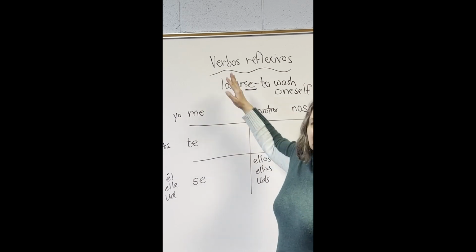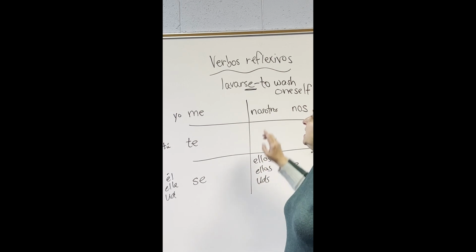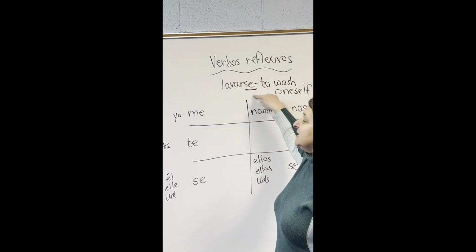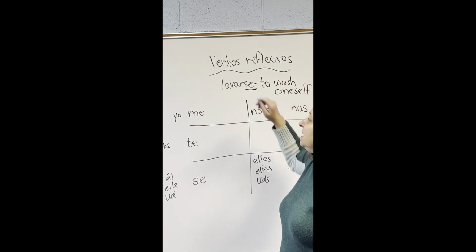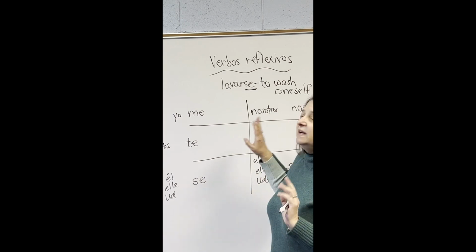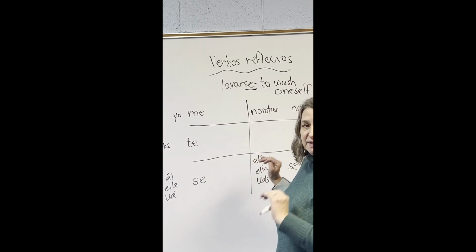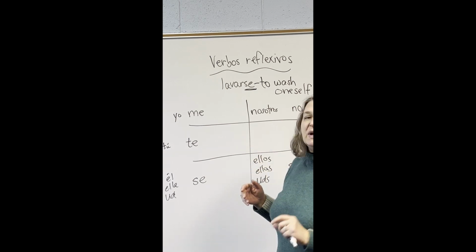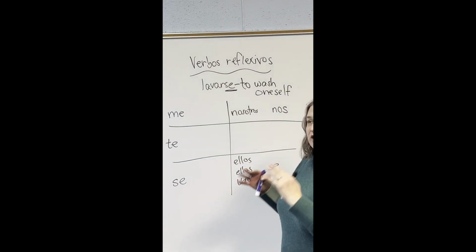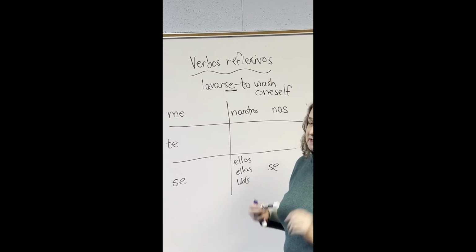So basically, anytime you're using a reflexive verb, you will be using one of these pronouns. And you'll see on the infinitive verb that it has the se. Okay? So that's the pronouns and what reflexive verbs are. So now we're going to give an example. Okay, so here's generally how you would conjugate lavarse in the present tense in the indicative form.